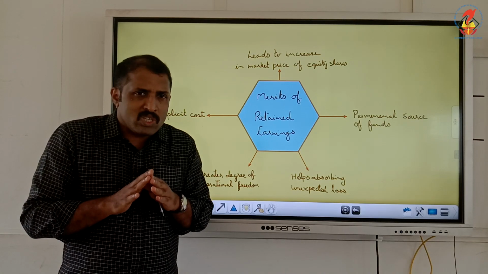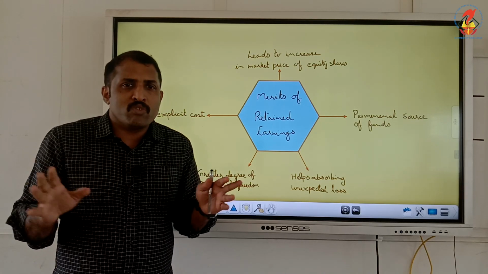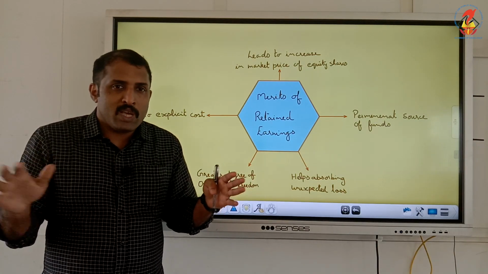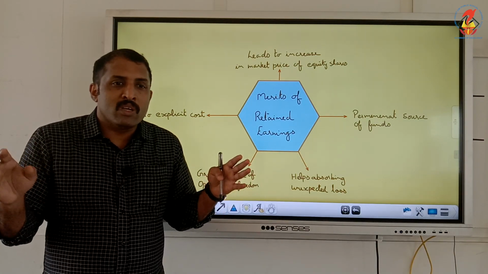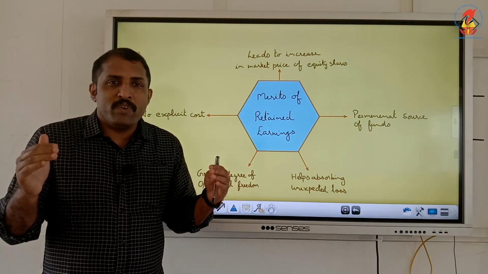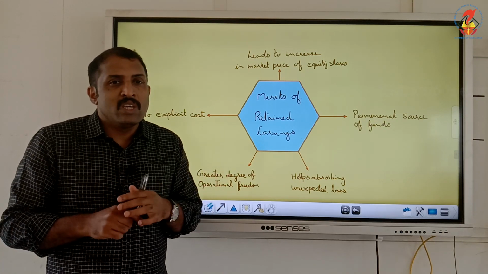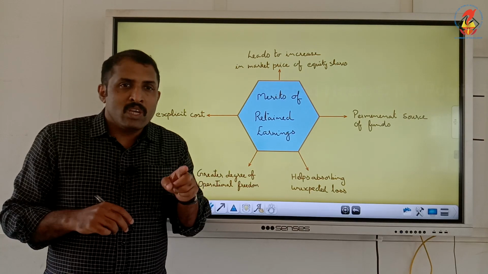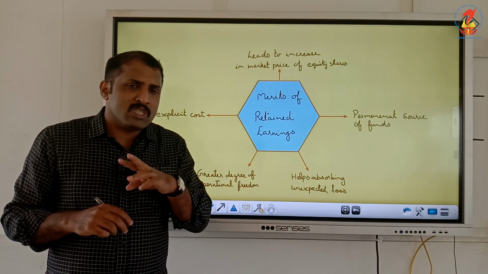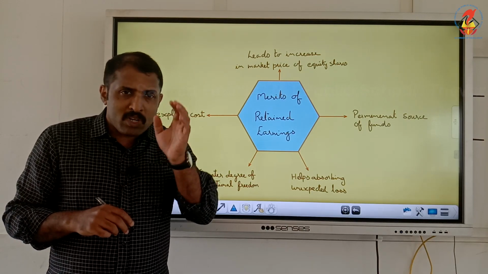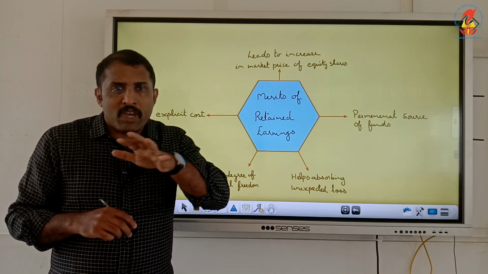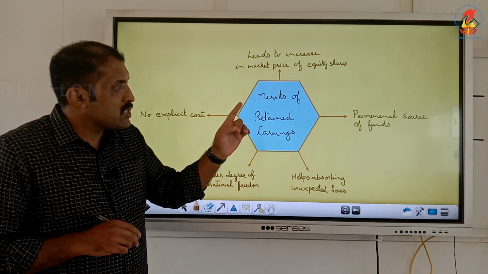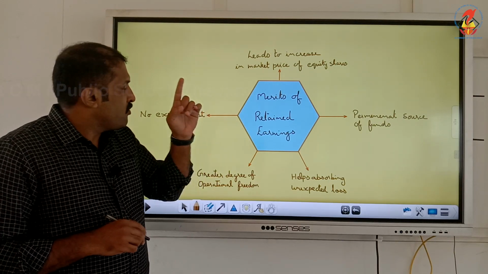A portion of profit which is reinvested need not be given back to the shareholders as we do with dividend or debentures. It can be used for a very long time, as long as the business requires it. That is why it is called a permanent source of finance.